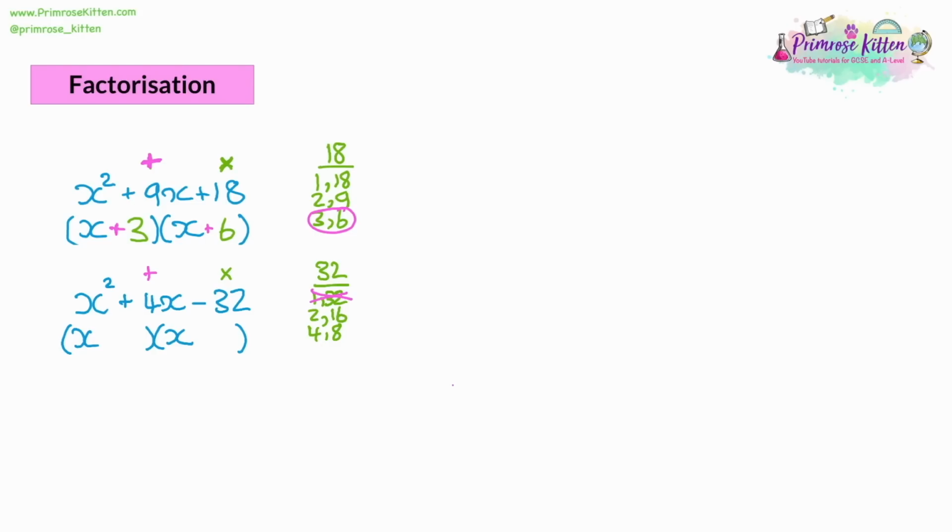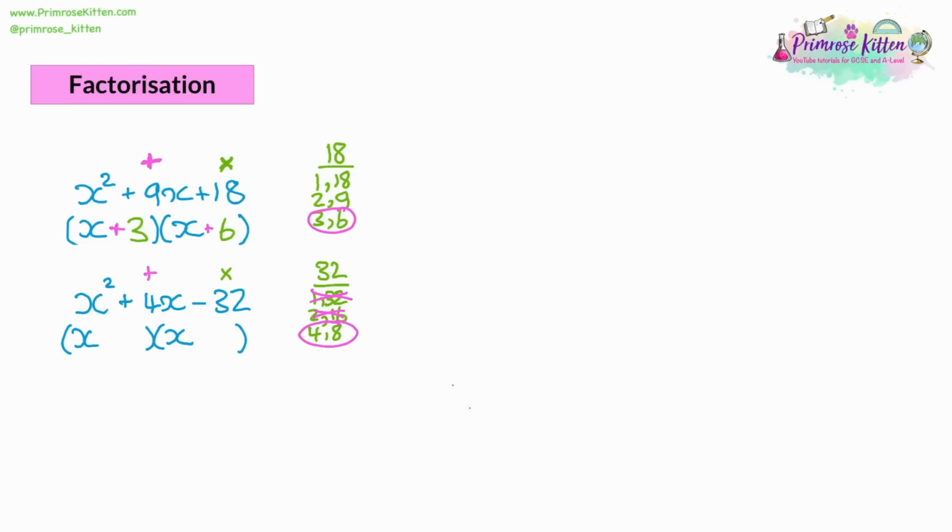2 and 16, we can add them to get 18. We could take them away to get 14. That's not going to help us. And 4 and 8, we can add them for 12. We take them away, 4 take away 8 is negative 4. Well, this looks promising. What about the other way around? 8 take away 4 is 4. And so we found our answer.